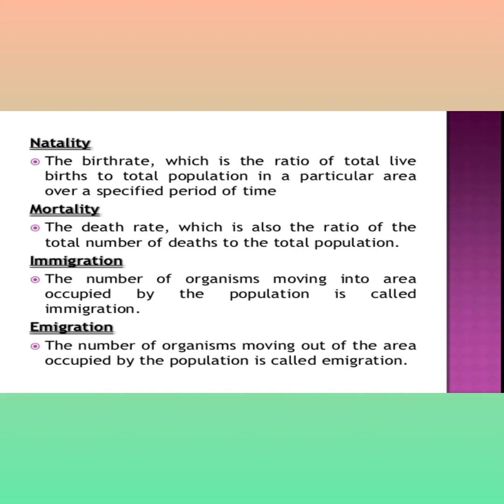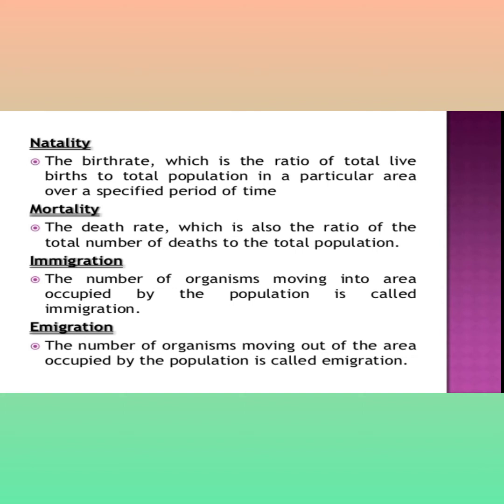Natality is nothing but the birth rate, the ratio of total live births to the total population in a particular area over a specific period of time. For example, in a specific area, if the number of births is high, that is, more individuals are newly added, that is natality. Mortality is the death rate.